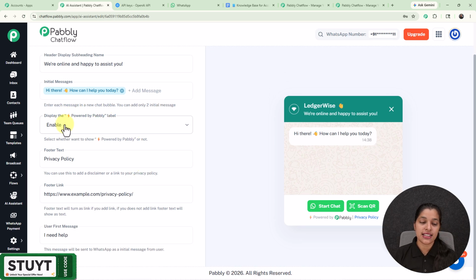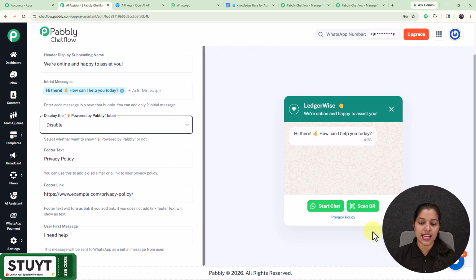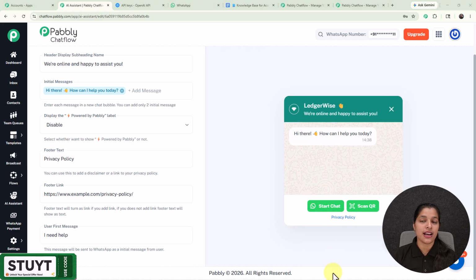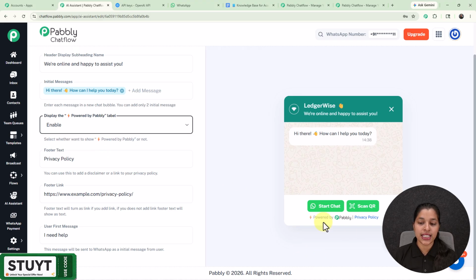And for this field, that is display the powered by Pabbly label, let's change it to disable and see the changes. And right here the powered by Pabbly label has been disappeared, but I'm going to keep it as enable only, and here the powered by Pabbly label has been appeared again.